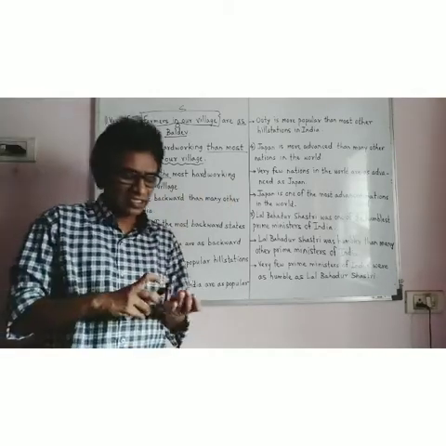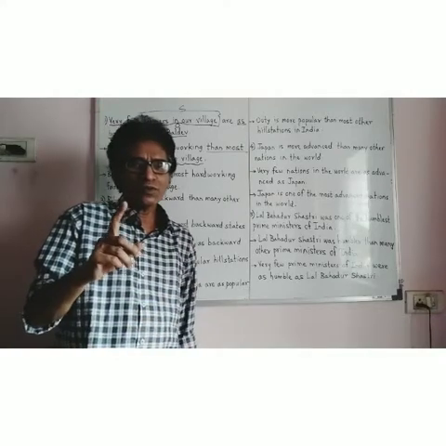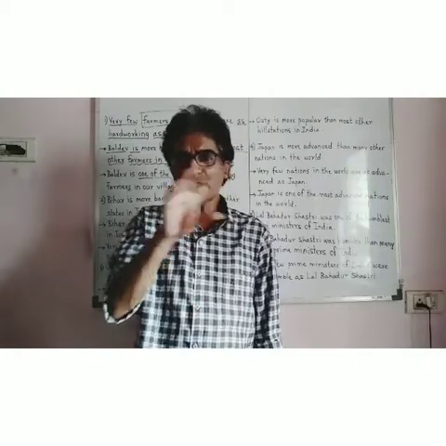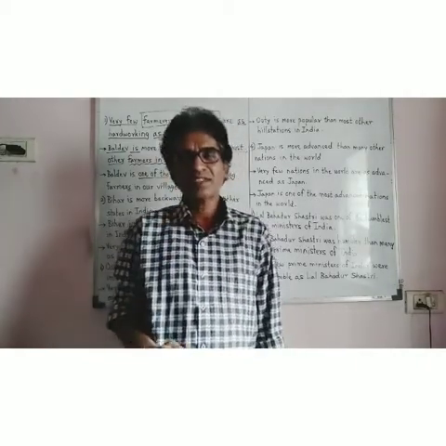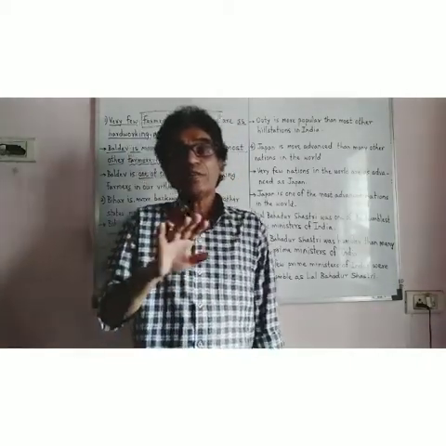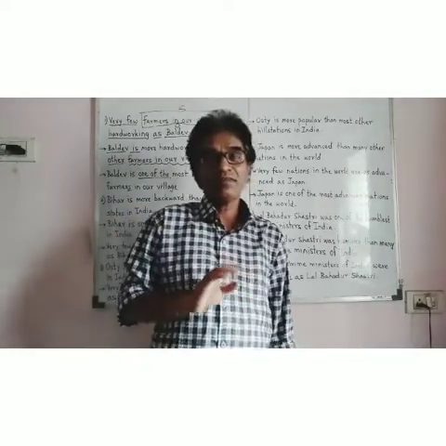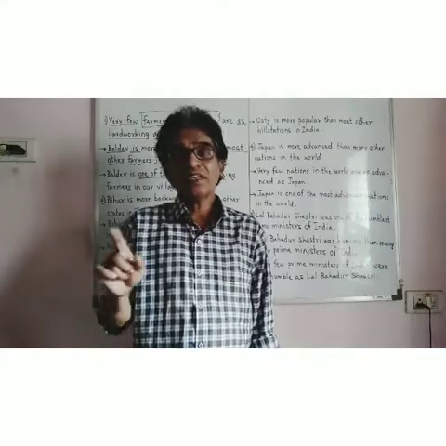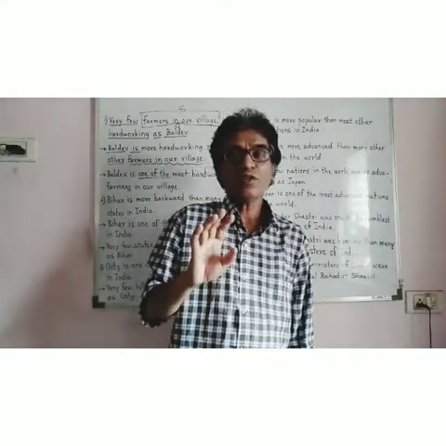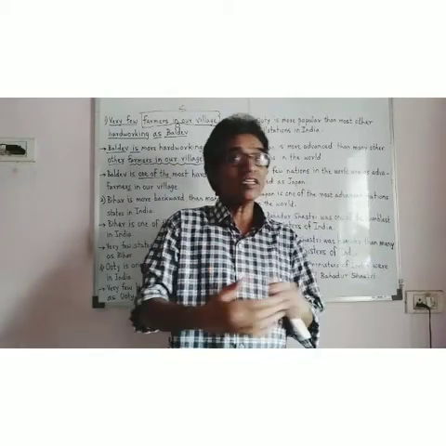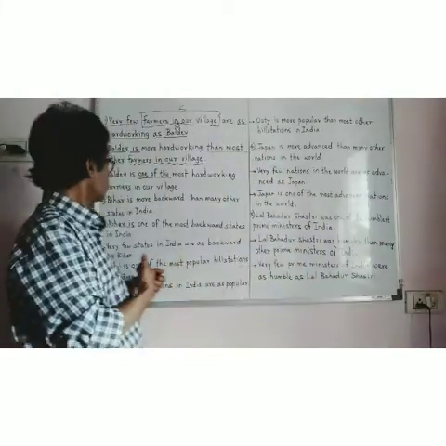So positive has the words very few, than most other or than many other in comparative, and one of the in superlative. Focus on these three parts, so learning will be easy.